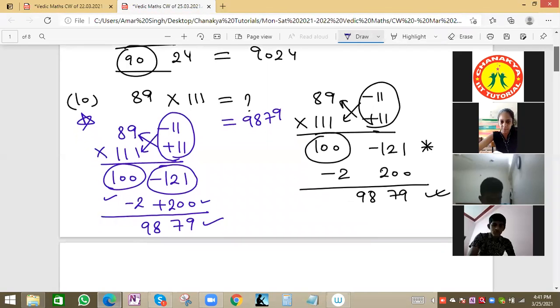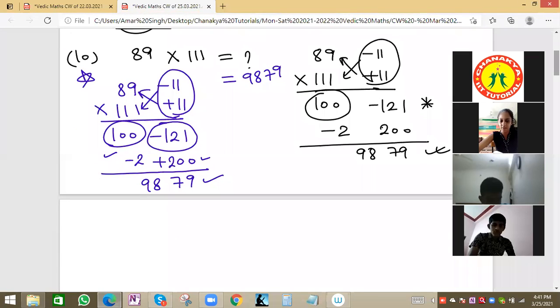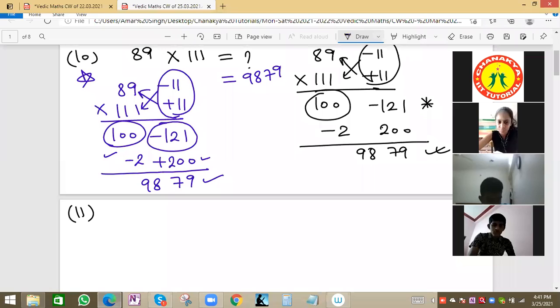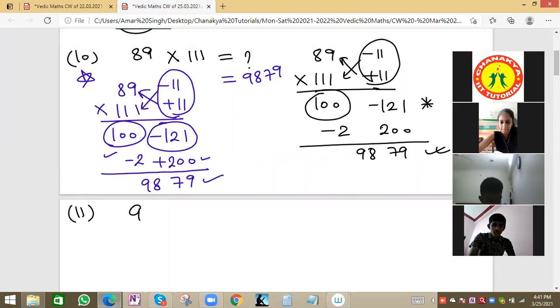Now we'll see some more cases, different types of questions, so that our concepts are more clear. Next question. This was very far away value, that's why we had to add 200. Suppose Chanchal, you can try this time. Suppose we have 96, and here we have 109, and let me know the answer.